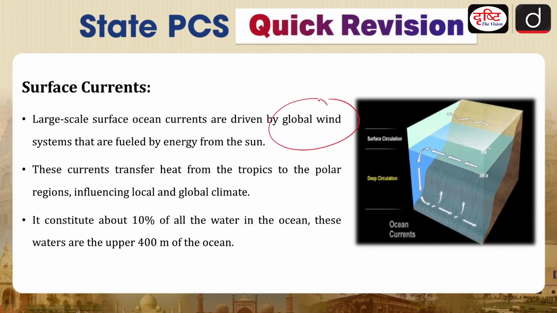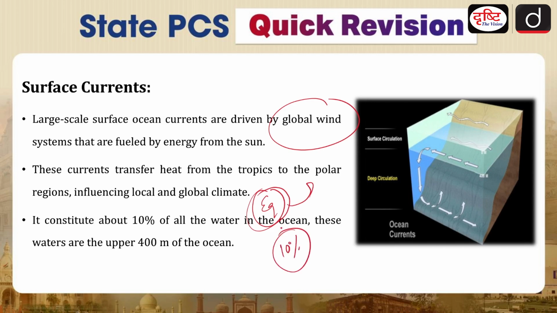Let's say when we are talking about the easterlies, westerlies, so with the direction of the winds, the particular current will go. Large scale surface oceans are driven by the global wind systems that are fueled by the energy from the sun. Now these currents transfer heat from the tropics to the polar regions, because the equator is the hottest place. These are fueled by the sun's solar energy, because of which water is expanding, and then the process is initiated. It is initiated at the equator, and that is why they will be moving towards the poles. It constitutes 10% of the ocean currents.